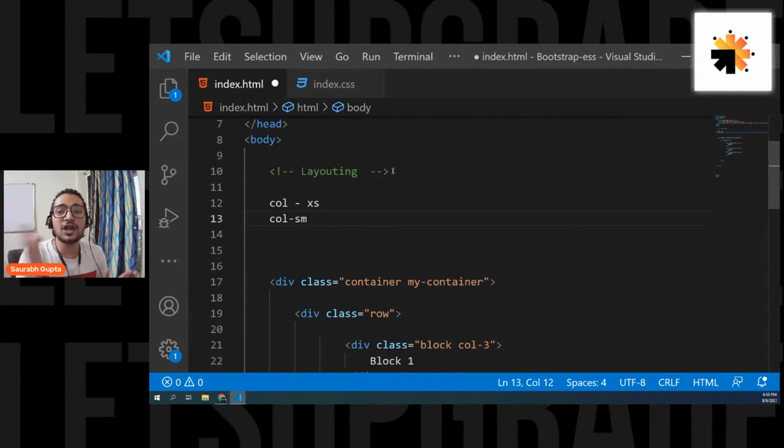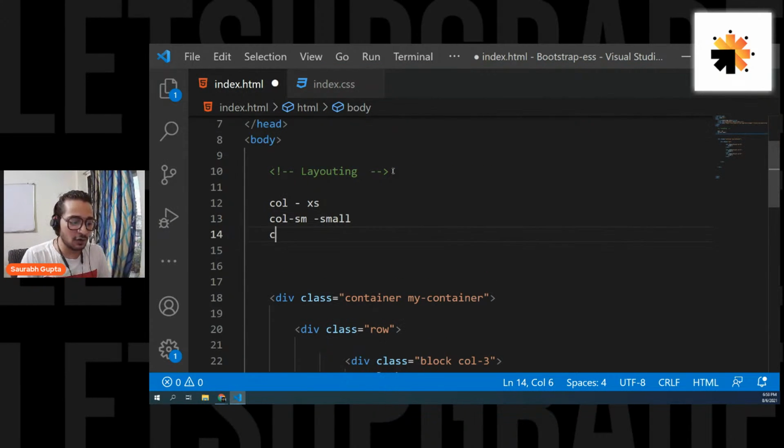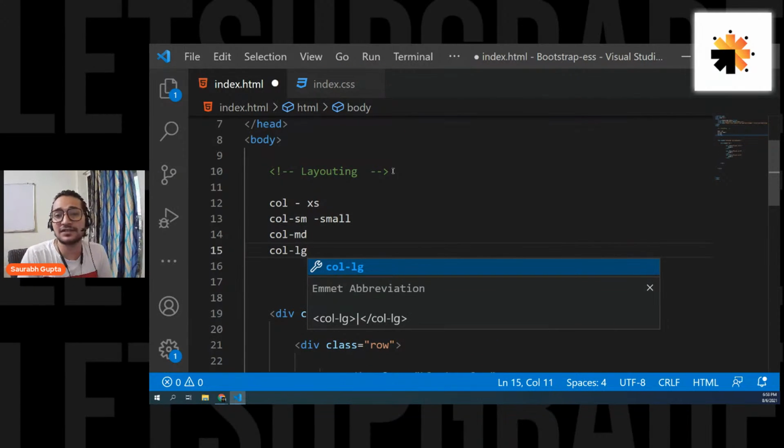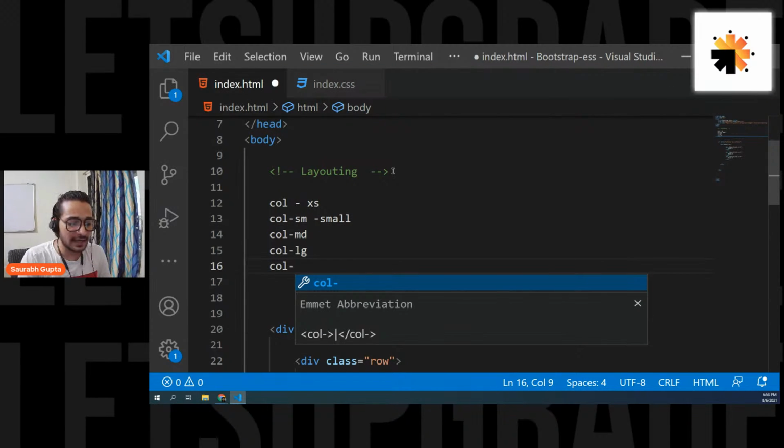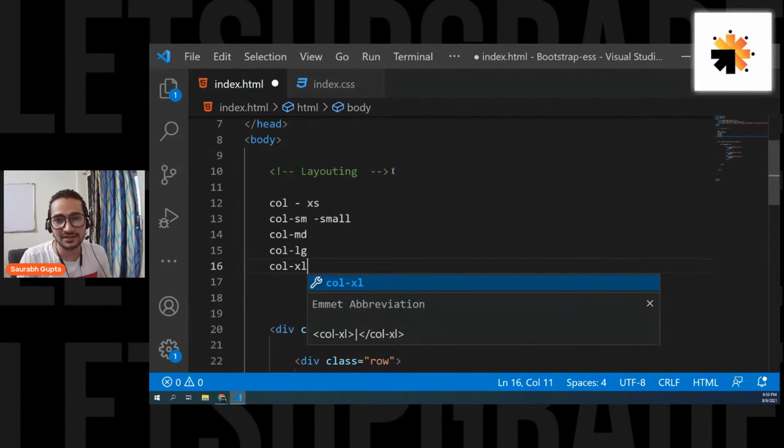Is that clear, everyone? So you have col-sm. Don't worry, I'm going to show you how to work with each and everything. Okay, just try to understand everything. So col is for extra small, and then for everything greater than that. Col-sm is for small, and then everything greater than that. And then you have col-md for medium devices like tablets, and then everything that is greater than that. Then you have col-lg for large devices like laptops. Then you have col-xl, that is simply called extra large. That is for bigger desktops like 1990 pixels and whole stuff.